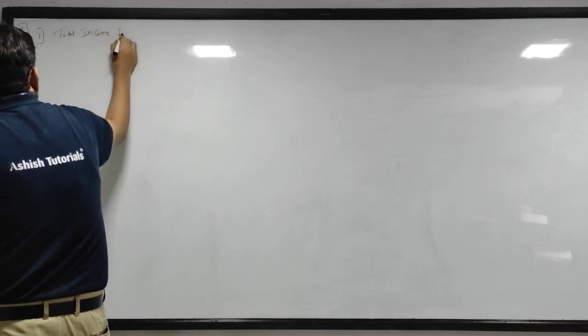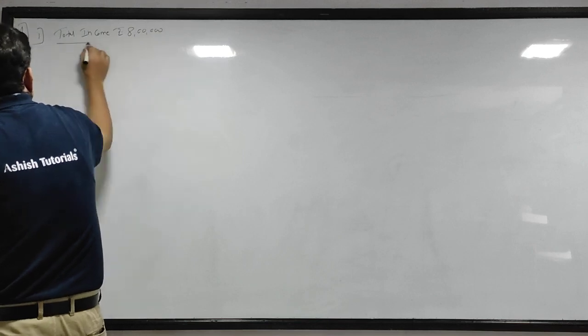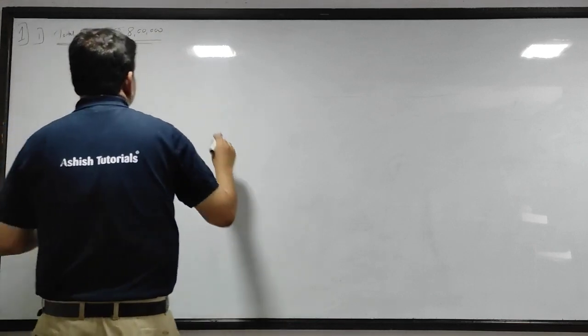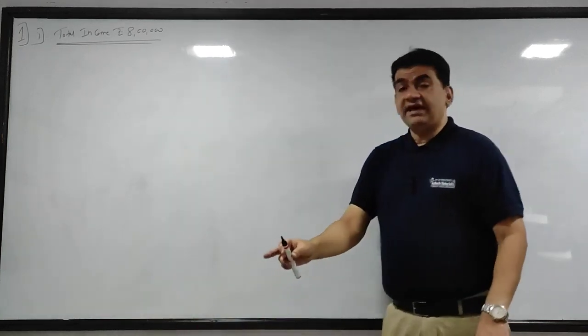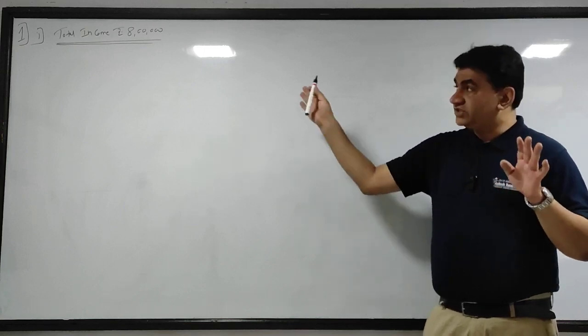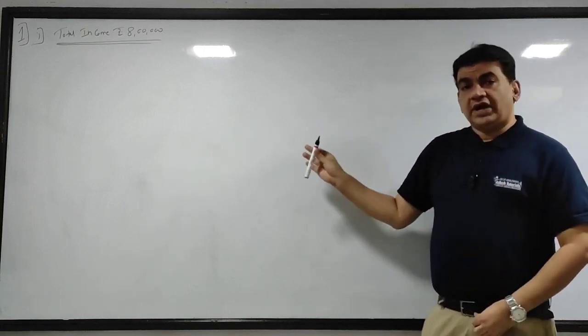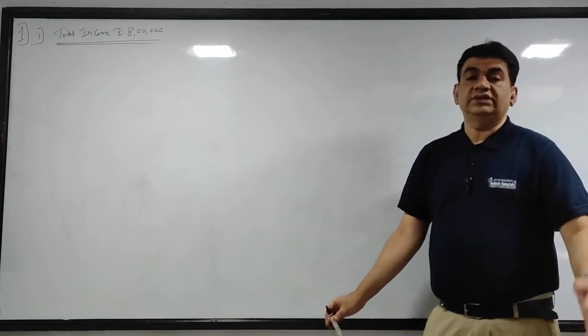Total income rupees 8 lakhs. Okay. Total income rupees 8 lakhs. In this session, I will just take the first question because the video will become too long, since this also has 3 calculations. So I'll do that and then I'll wind up the video. Then the remaining part I'll continue in the next class.